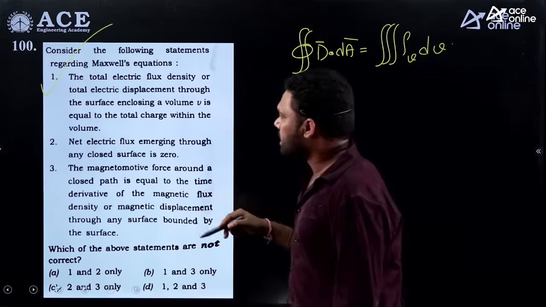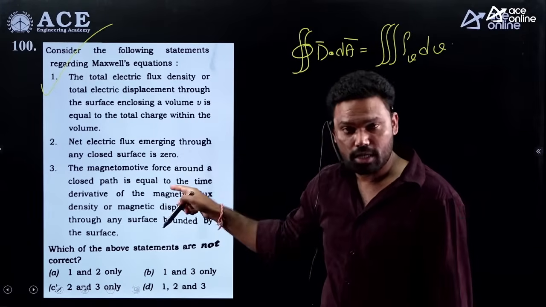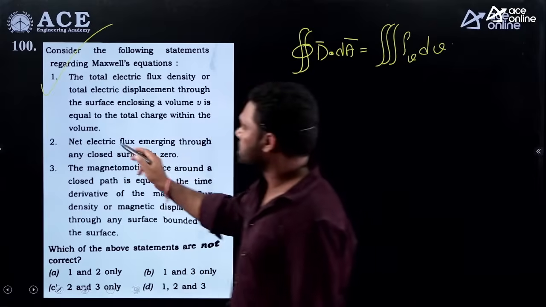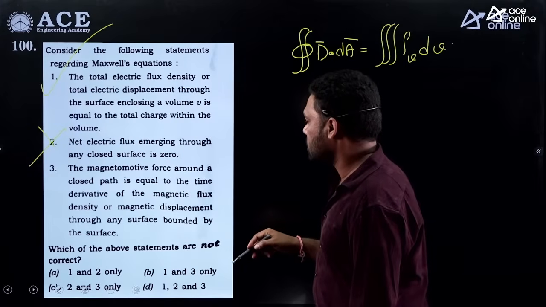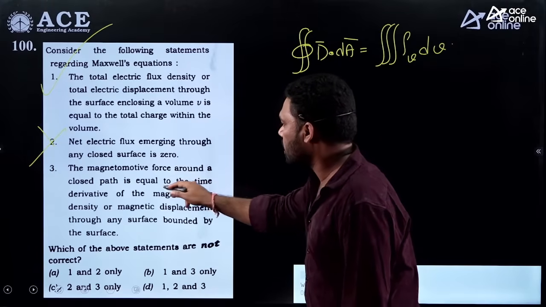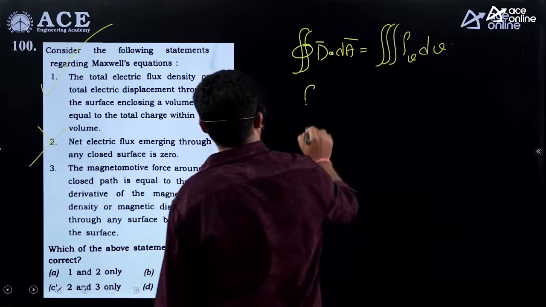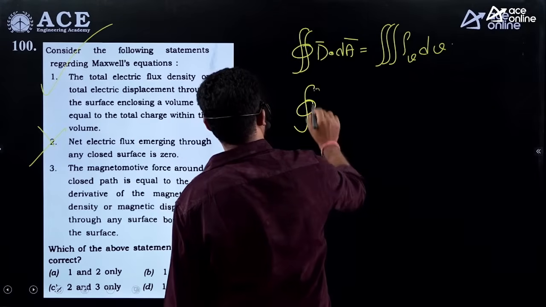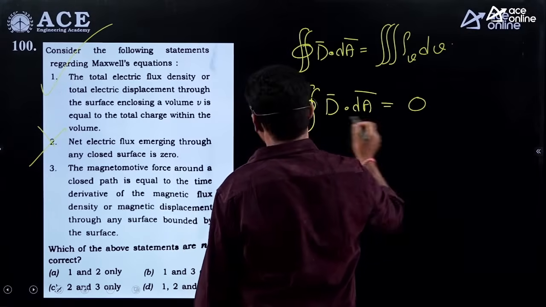Next, the net electric flux emerging through any closed surface is 0. Wrong. Net magnetic flux is 0. So this is a wrong statement. Next, third one, the electromotive force around a closed path is equal to the time derivative of the magnetic flux. No. So the second statement is wrong. Second statement is saying this. So this is a wrong statement.